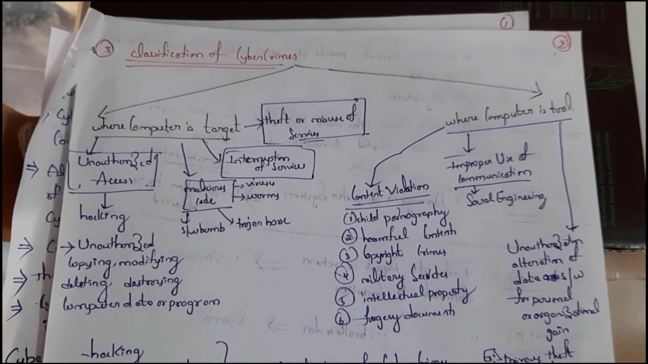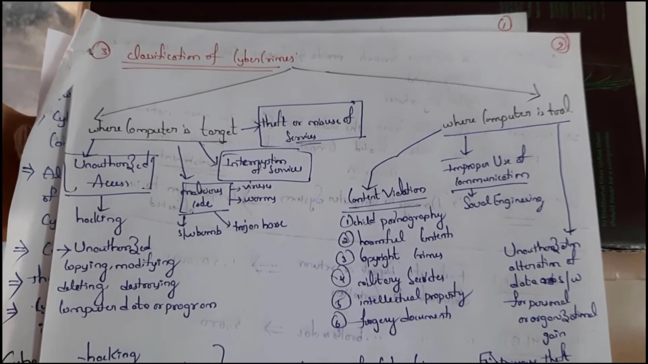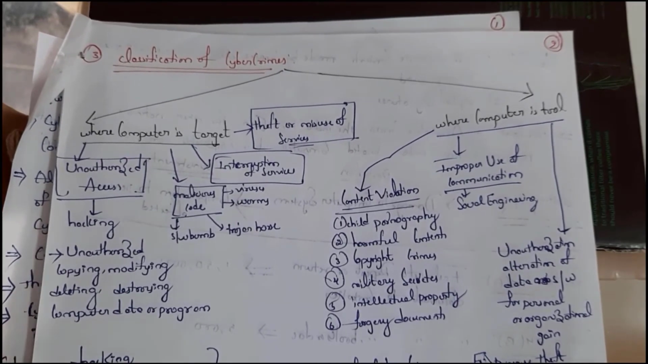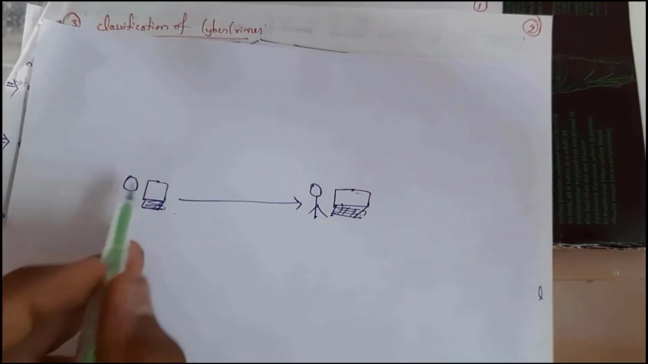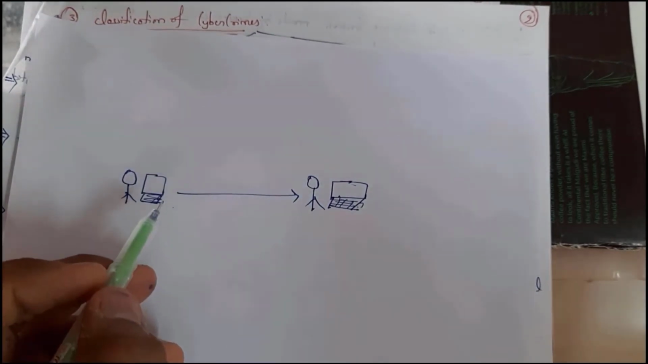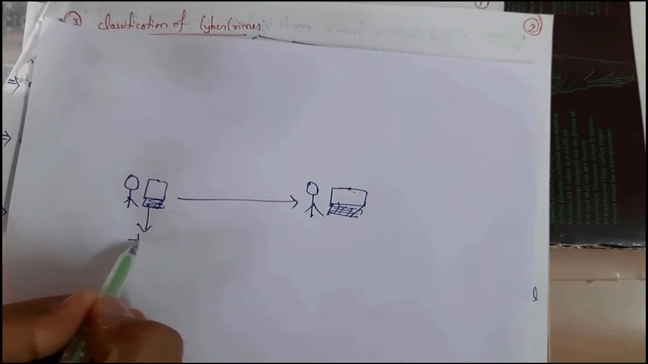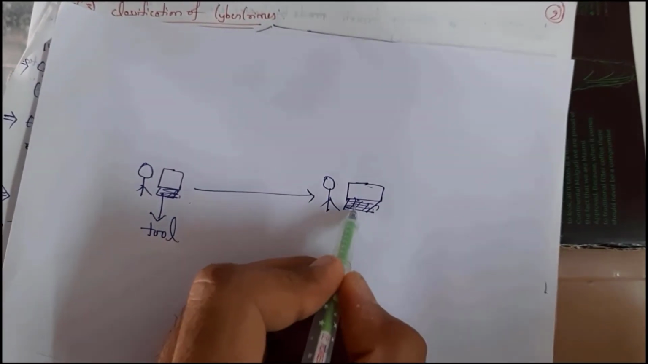See, these cyber crimes are classified into two types. First one is where computer acts as target and next one is where computer is tool. For example, I just want to hack my friend's laptop by using my laptop. Here my laptop acts as tool where my friend's laptop is target machine.